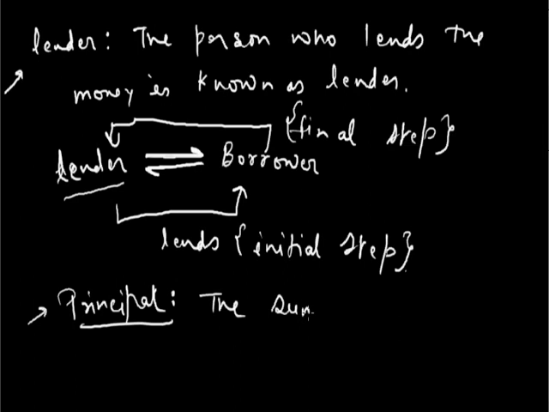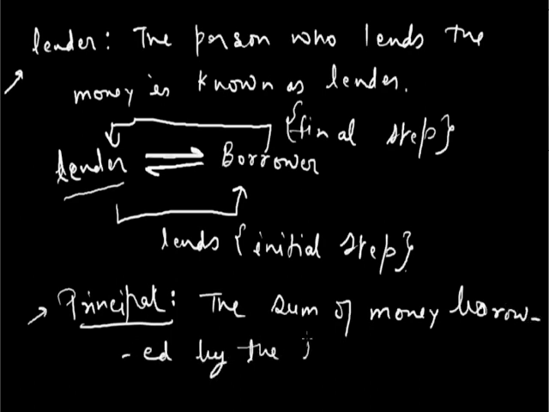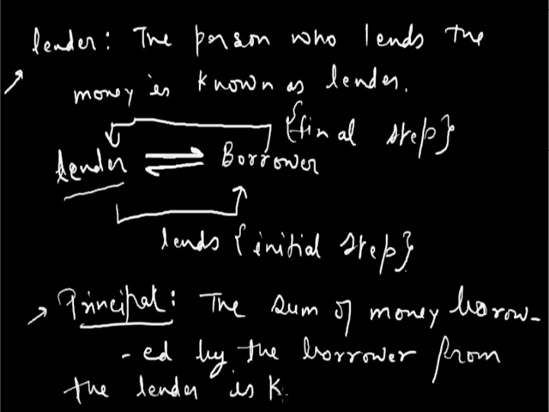The sum of money borrowed by the borrower from the lender is known as principal. Now the fourth point which arises is the concept of interest.